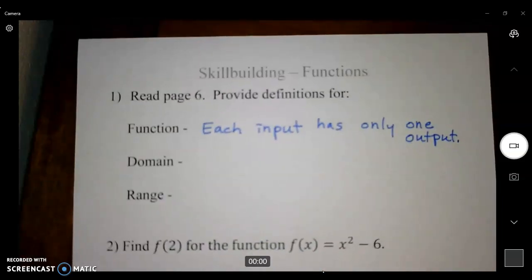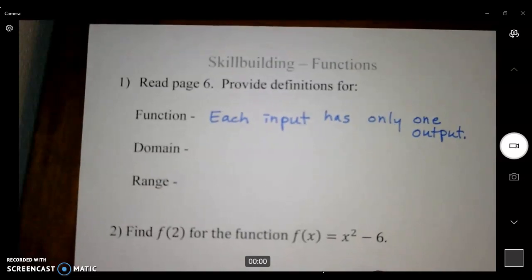Think about a soda machine. If we had a soda machine and you pressed the Pepsi button and you got Pepsi, you would say, oh, it's functioning. If you press the Pepsi button and sometimes you get Mountain Dew and at other times you get Pepsi, so the input's the button, the output's the soda. I got two different sodas for one button. We would say it's not functioning. The machine is broken. So each input has only one output.